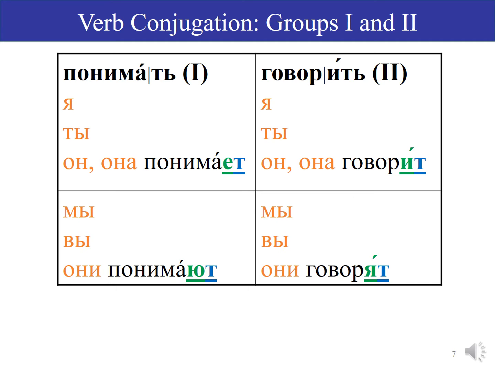Let's fill in the rest of the personal pronouns. So these are the nominative case forms of the personal pronouns. Я, ты, он, мы, вы, они. I, you, he, she, we, you, they.